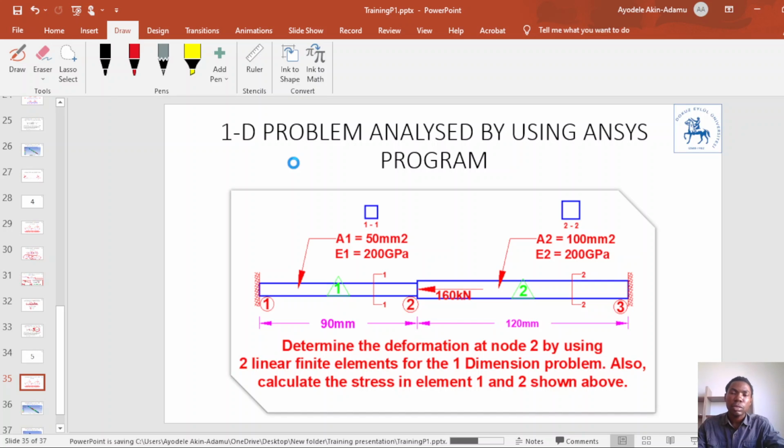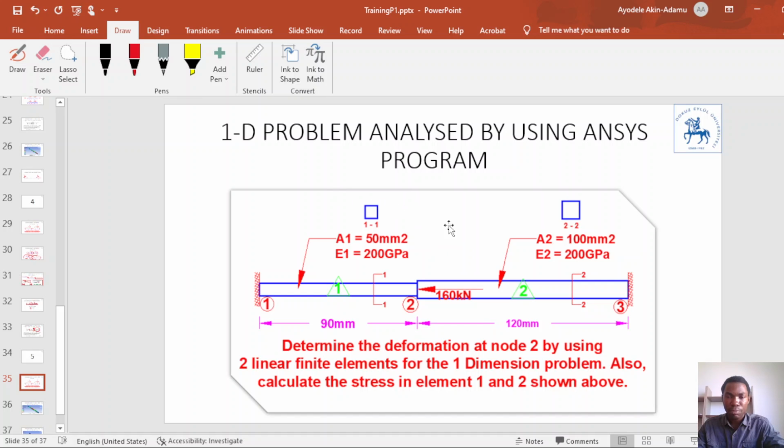I welcome you guys to another lesson session on finite element procedure. In today's lesson, I would like to show you how to solve this one-dimensional problem using the ANSYS program. In my previous lesson, I solved this problem using hand calculation and also using the finite element procedure on MATLAB program.